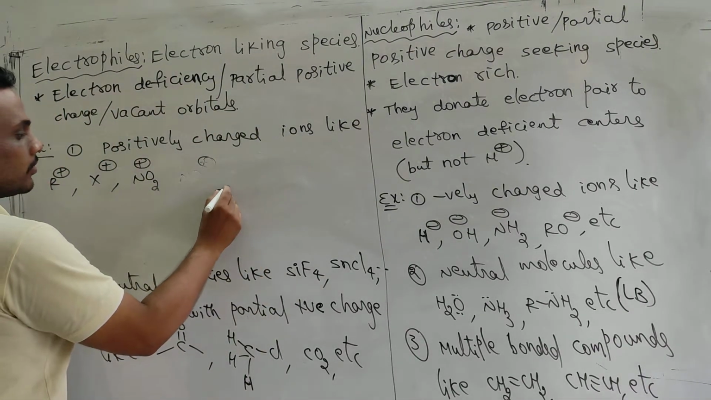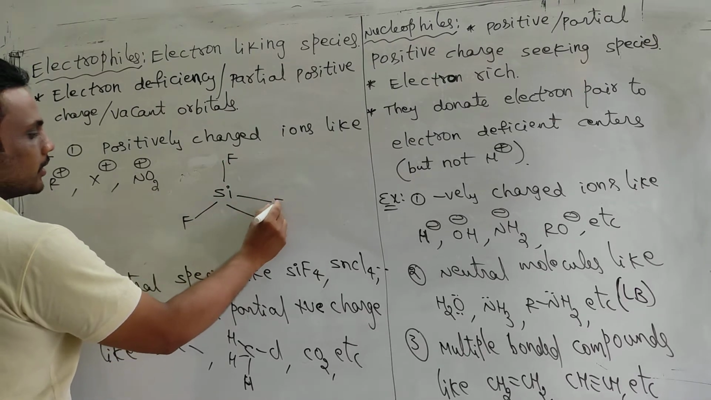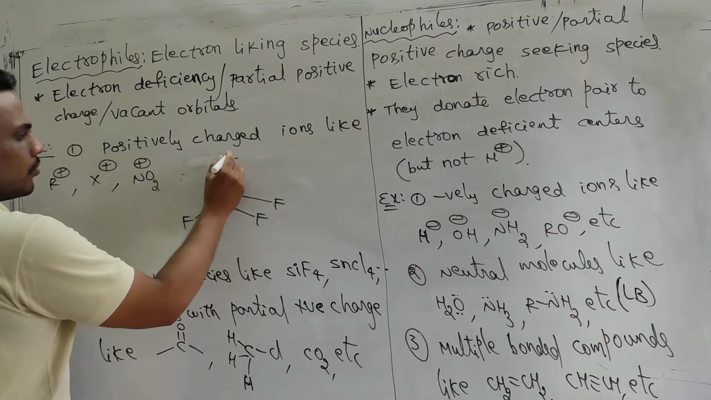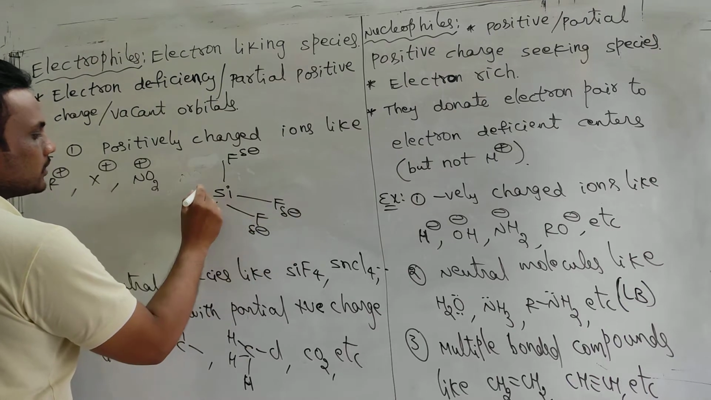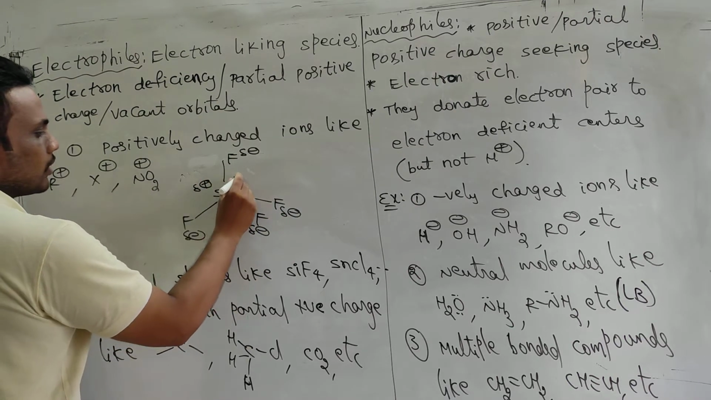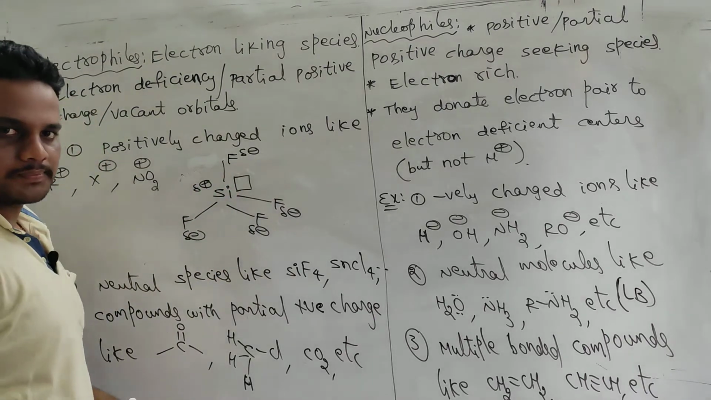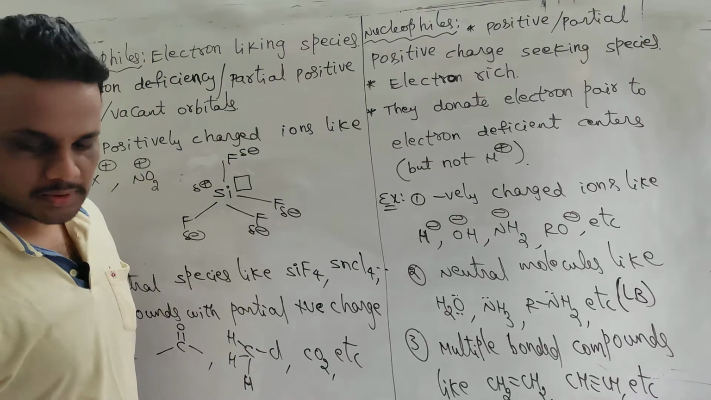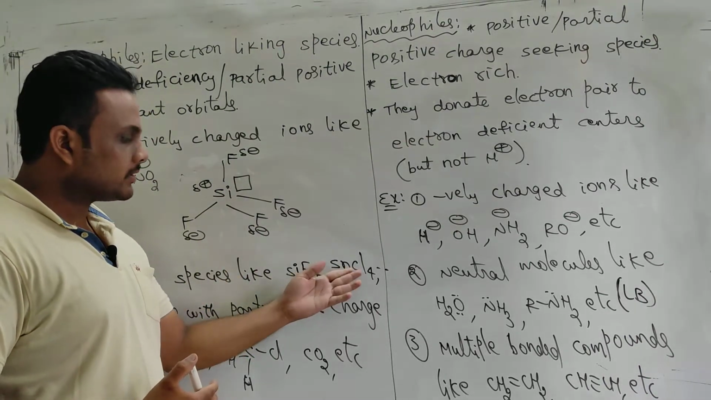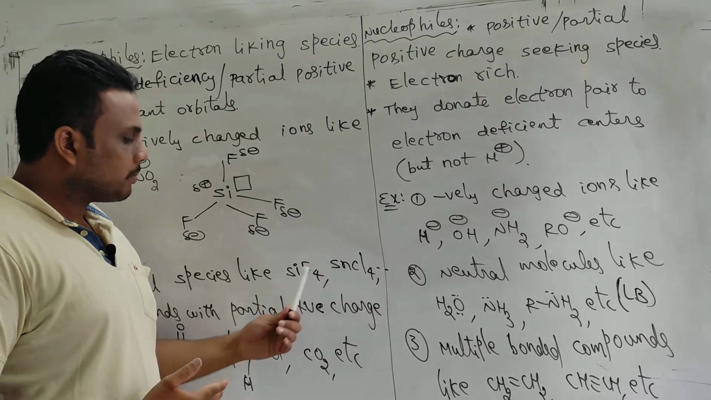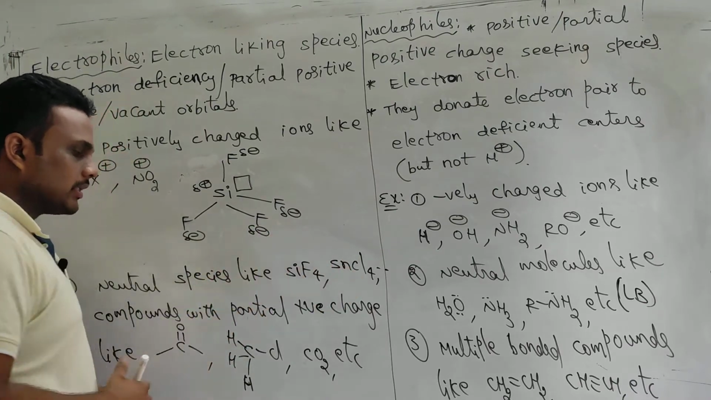Let's see. When you talk about silicon tetrafluoride, it has regular tetrahedral geometry. Now we know fluorine is highly electronegative, so because of that silicon will get partial positive charge. One more thing is that it can extend its valency to more than 4. More than 4 covalence is possible because this is not a second period element. And in tin chloride, SnCl4, the same concept is there. Presence of vacant d orbitals is also there, and charge separation is also possible.